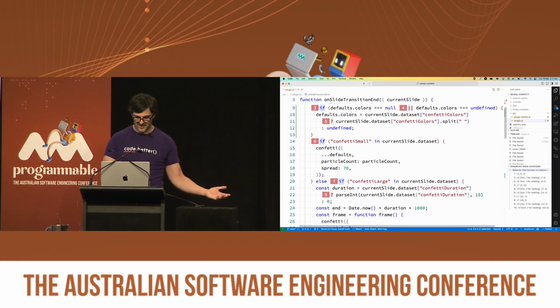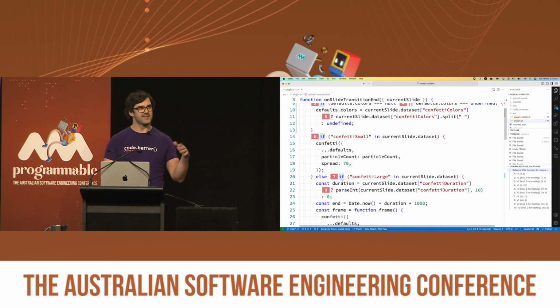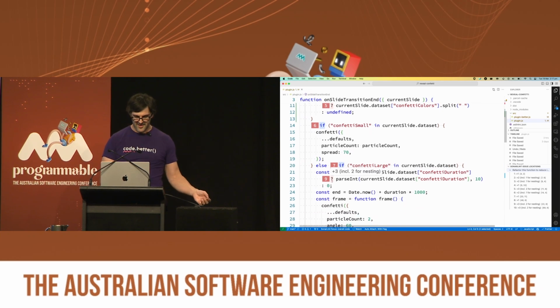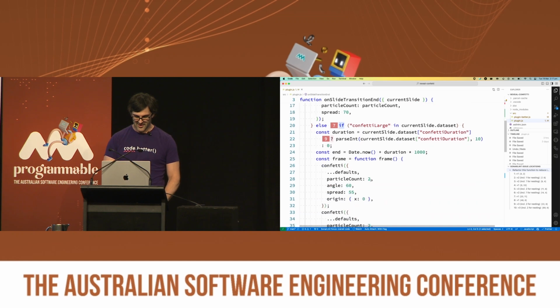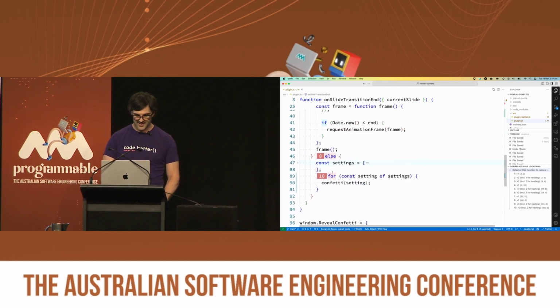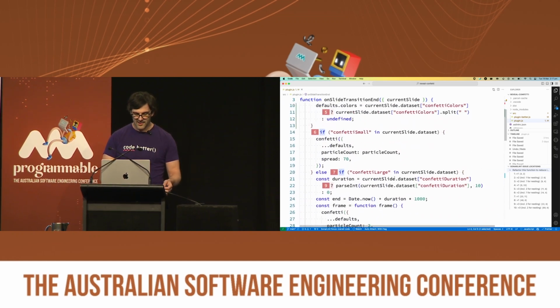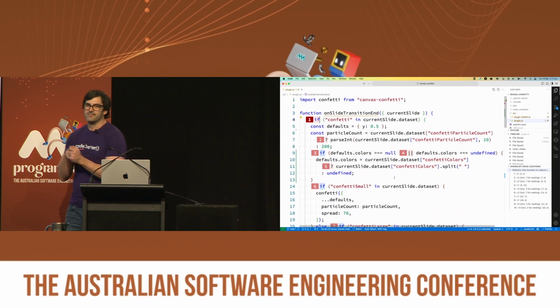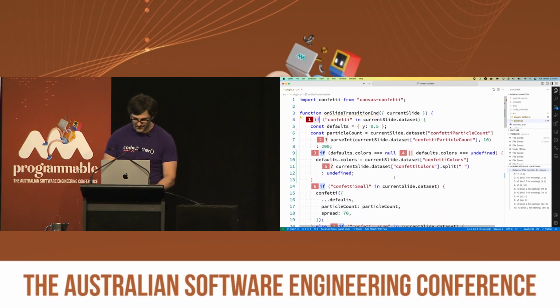That's 2, that's going to be 2. It's just 1 because it's an else if, I think. There are some extra rules to the cognitive complexity, and I will share a link to the paper that describes the whole thing later, which I do recommend you read. It's very interesting. And yeah, we get some loop down the bottom there. There's a load of complexity here, and so what we need to do is reduce that somehow.